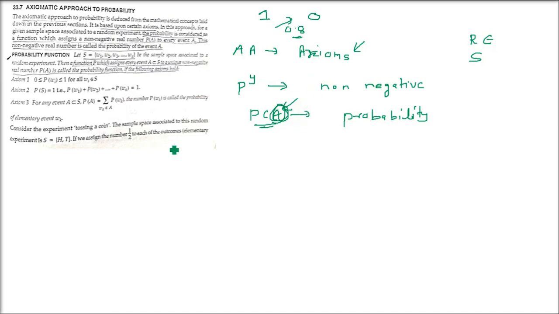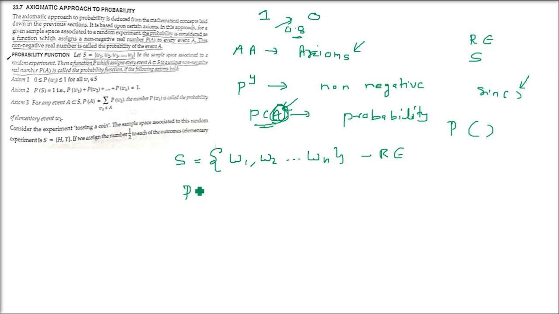Let me tell you first mathematically, then we'll take the example. I am making a sample space S, and we say let S be {W1, W2, W3, till Wn}, and this be the sample space associated to some random experiment. Then a function P assigns a value to every event A belonging to S. A function always has a round bracket, for example in C or C++, the bracket sign is a function.